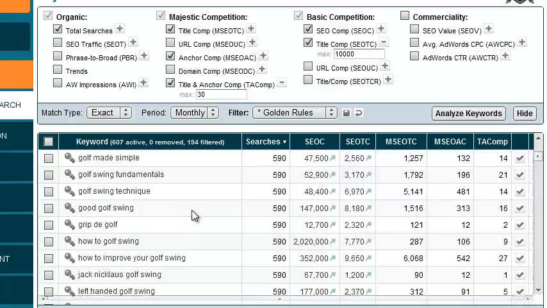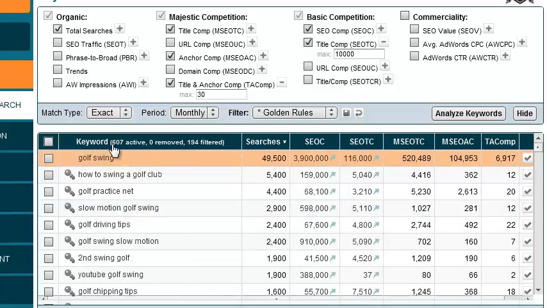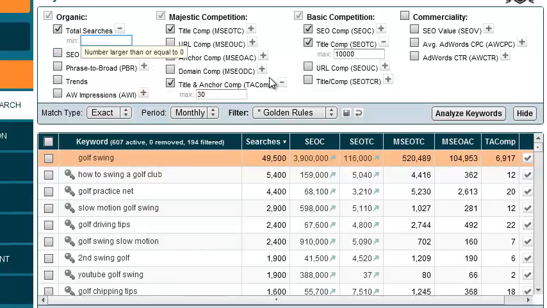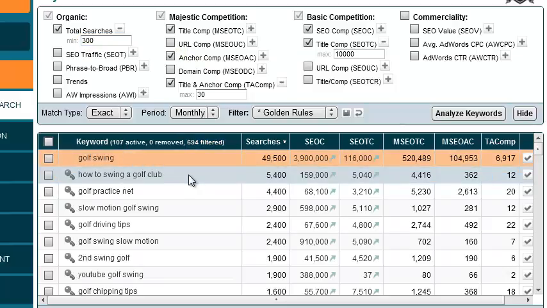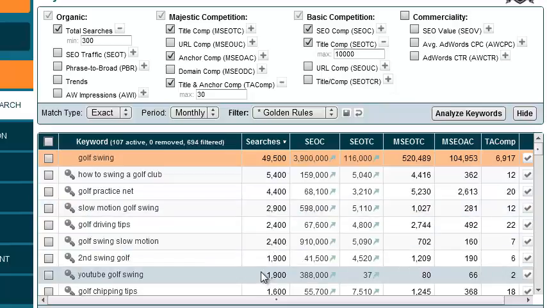So from here, you can see I still have 607 for total searches. I can do a minimum of, let's say I only want terms that get at least 300 searches a month. See how that lowers it. Okay, so now I'm down to 107. So that's a pretty good manageable amount. So you can play around with these numbers. For title tag competition, you definitely want to be under 100,000. If you can get down to 10,000 like I have here, and you still have some volume, that's excellent.